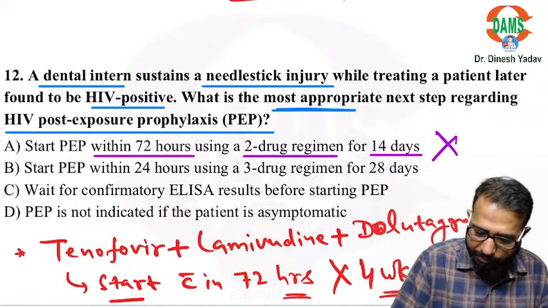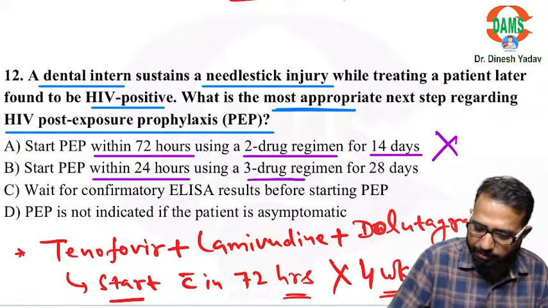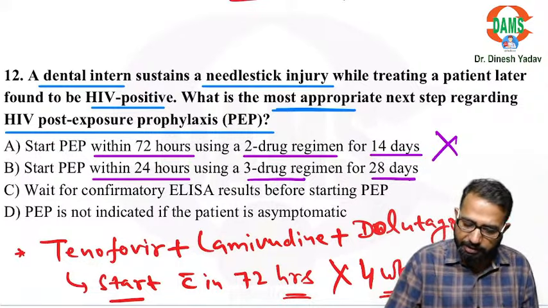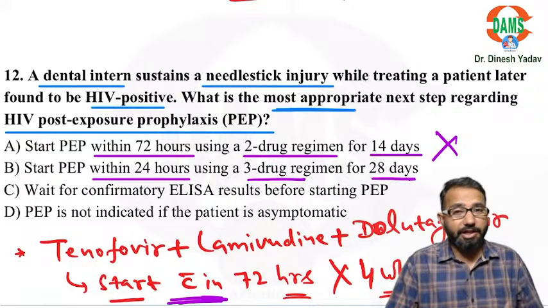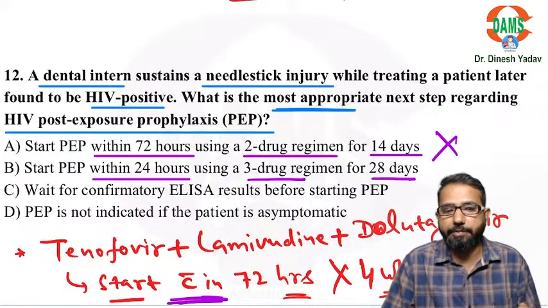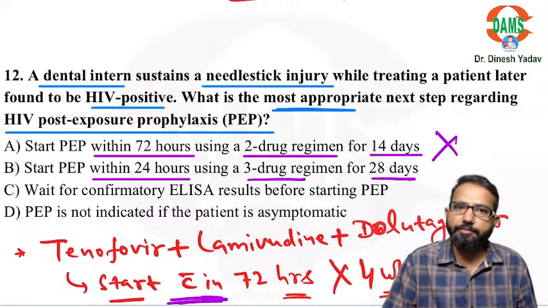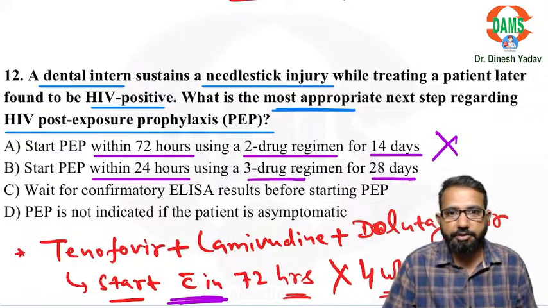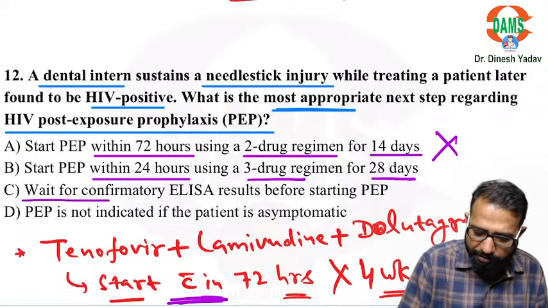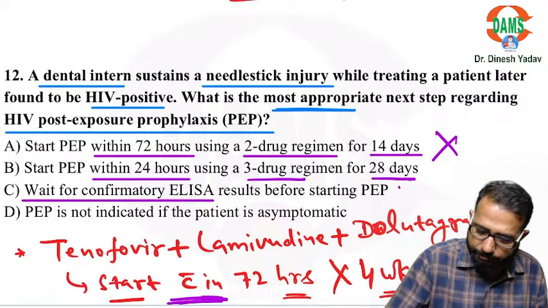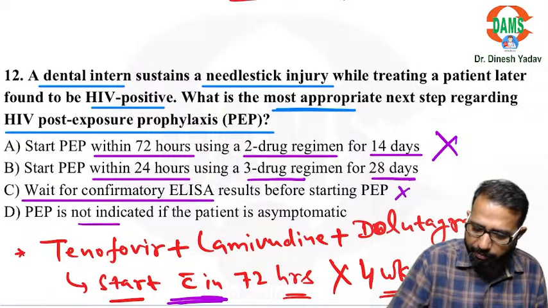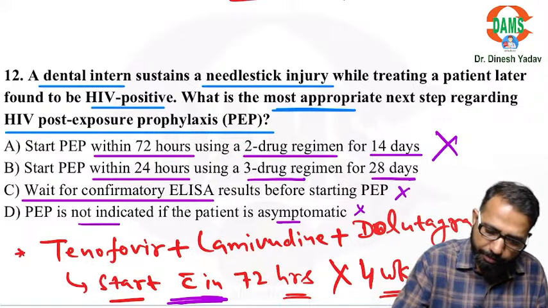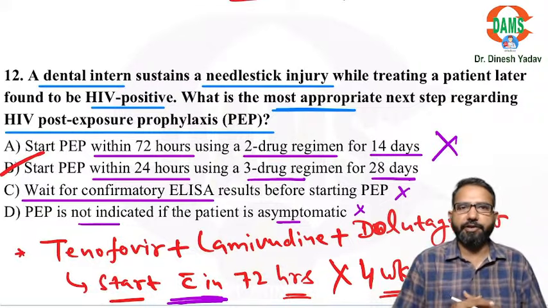Start within 24 hours using a 3 drug regimen for 28 days. It could be true because within 72 hours you have to start, but start as early as possible. ASAP, as early as possible. So it is not A, it is B, which is correct. Wait for confirmatory test? No, we cannot wait. PEP is not indicated if the patient is asymptomatic? No. So it is option B, which is absolutely fine.